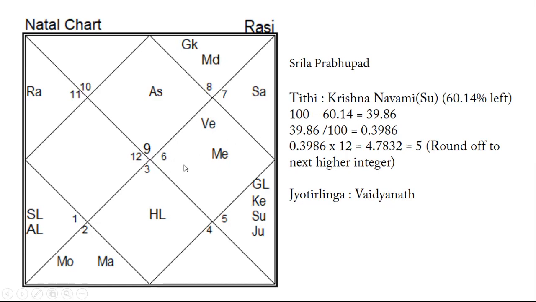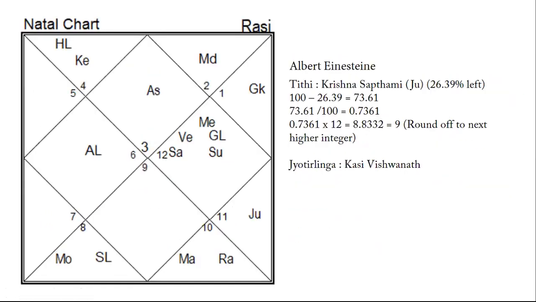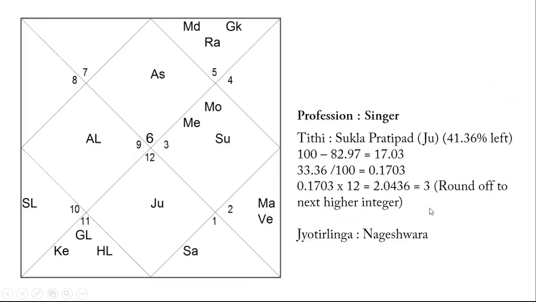I hope I can tell you in a different way how you can examine a chart through this particular Rashi. So this Rashi is very important. I'm just telling you from Albert Einstein, the 9th house, the 7th, 9th is very important. Then the 3rd house over here, communications.